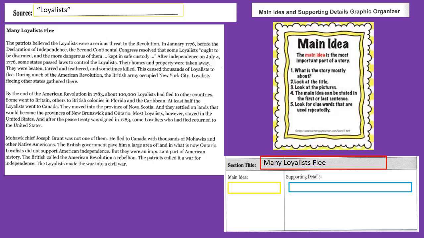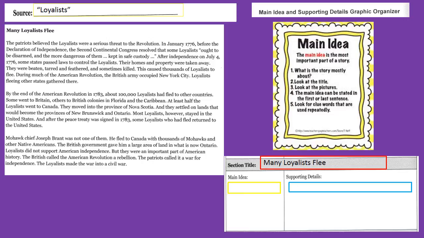After independence on July 4, 1776, some states passed laws to control the Loyalists. Their home and property were taken away. They were beaten, tarred, and feathered, and sometimes killed. This caused thousands of Loyalists to flee. During much of the American Revolution, the British Army occupied New York City. Loyalists fleeing other states gathered there.